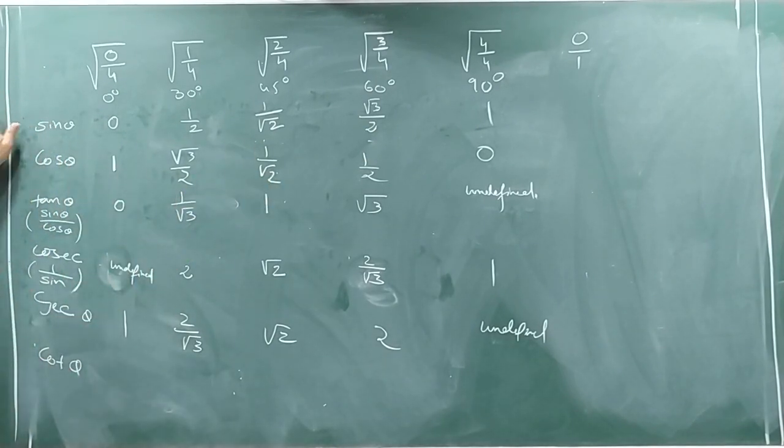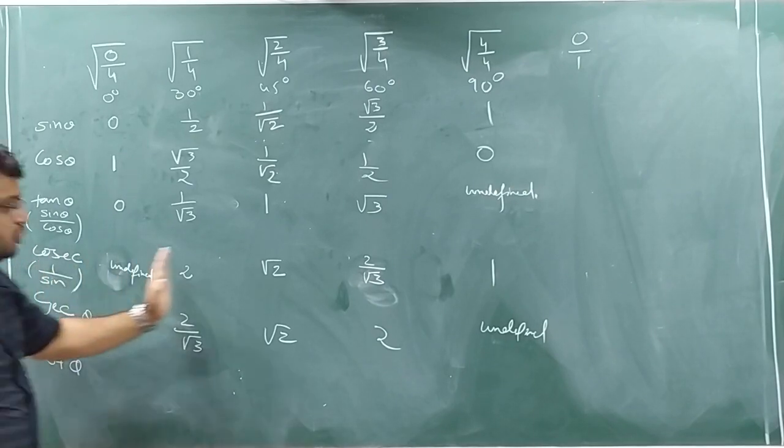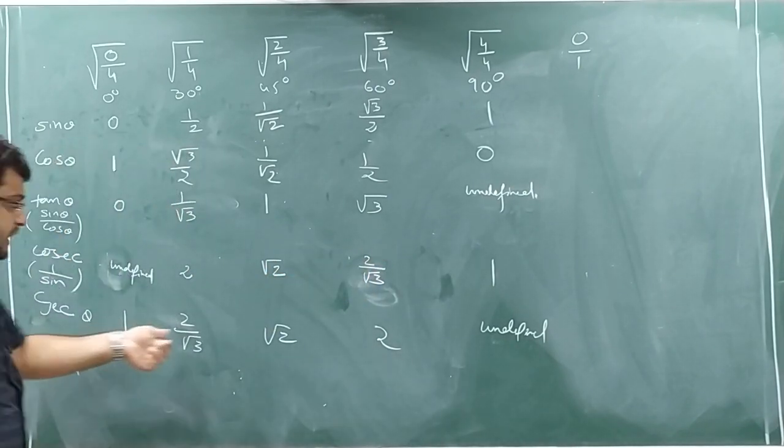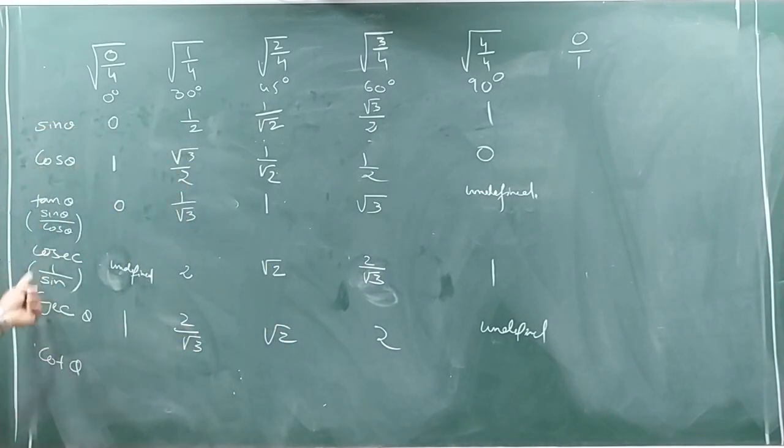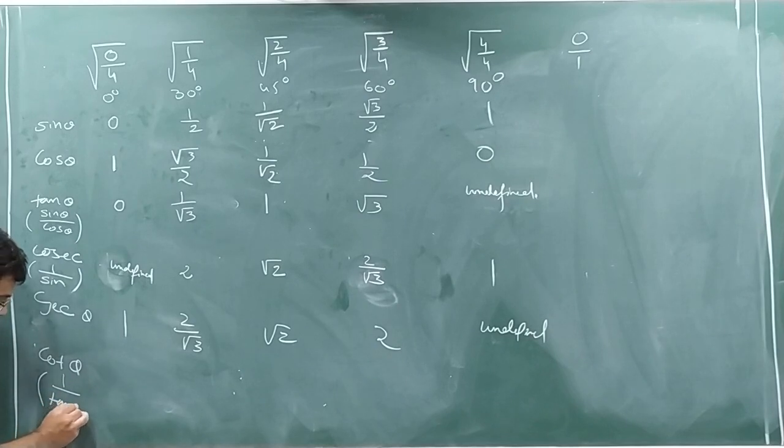Now see, the inverse of sine is cosec. Similarly, the inverse of cos is sec. So after writing the cosec, for the value of sec, I will reverse the value of cosec. Now how to write the cot theta formula? Similar formula. We remember the formula for cot theta: that is 1 by tan theta. So here, reverse the value of tan theta.